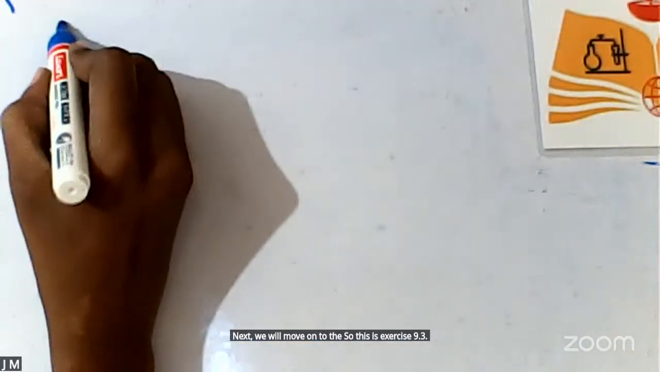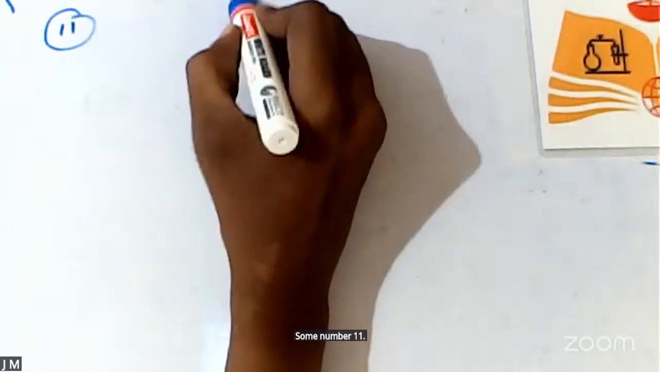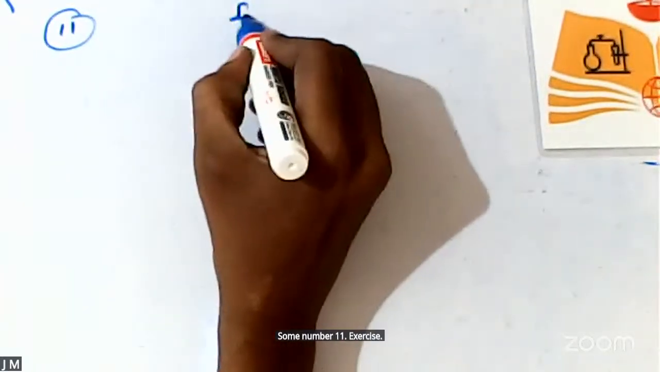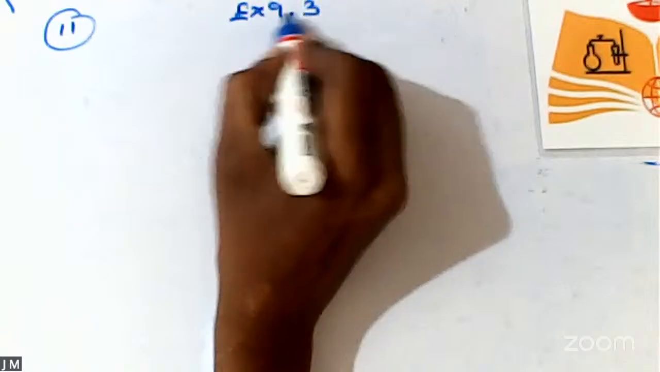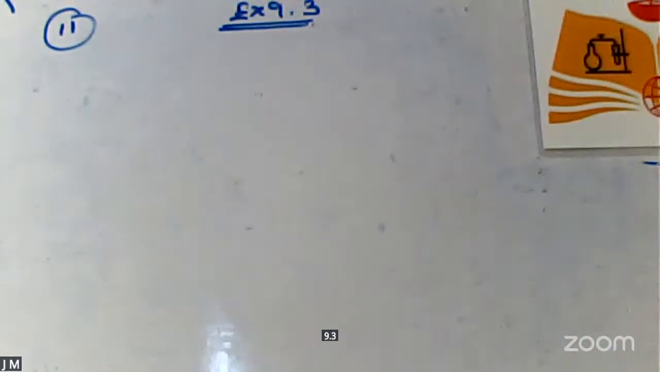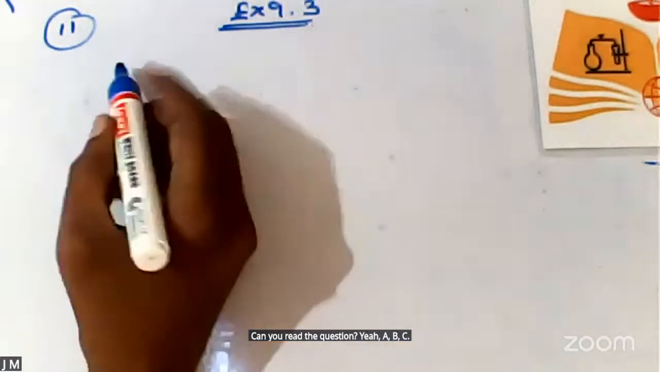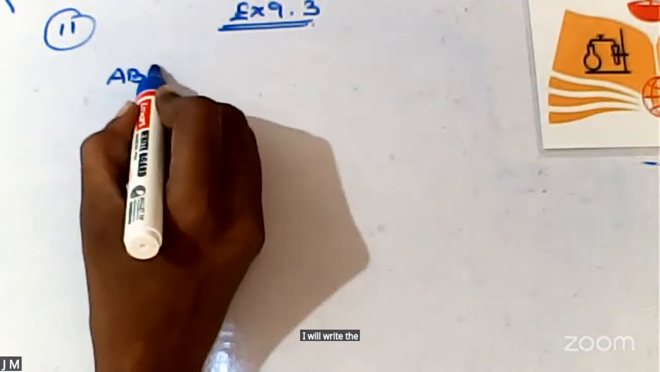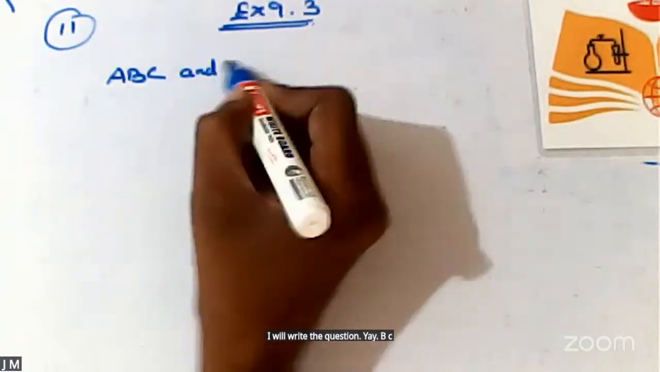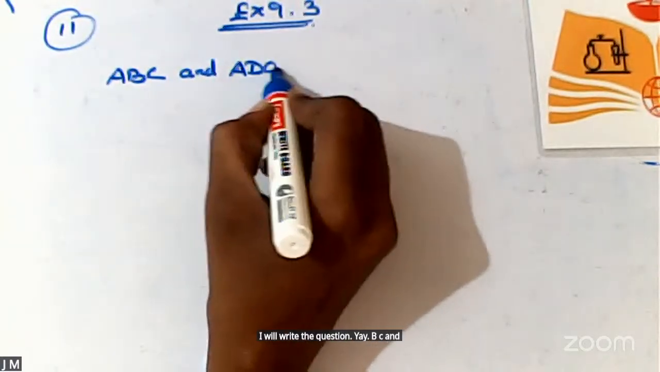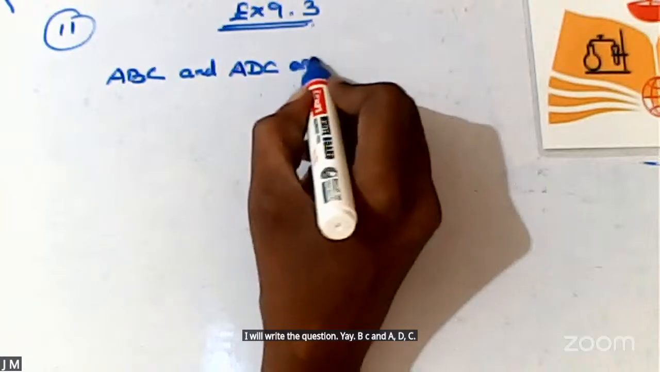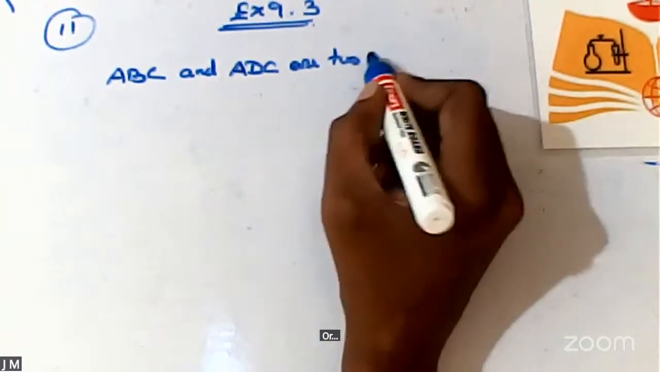Next, we will move on to the 11th sum. This is exercise 9.3, sum number 11. Can you read the question? I will write the question: ABC and ADC are 2 right triangles.